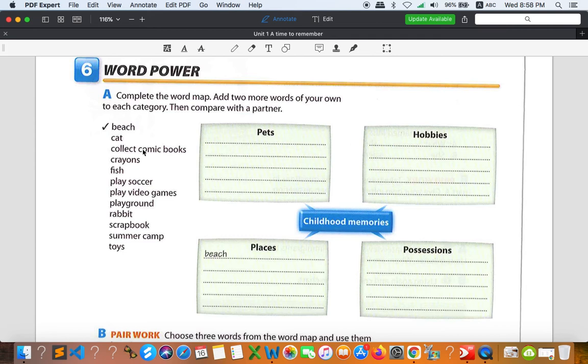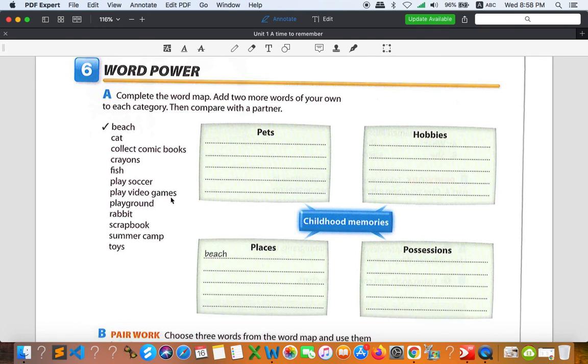You want to keep as many as you can. So that is hobbies, because you love to keep things like comic books. Crayons, that is possession, something that you can paint with. Fish, what do you think? So also pets. And play soccer. Not pets, not places, not possession, but it's about hobbies.